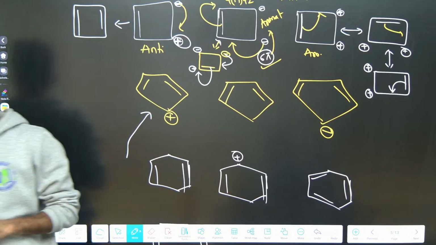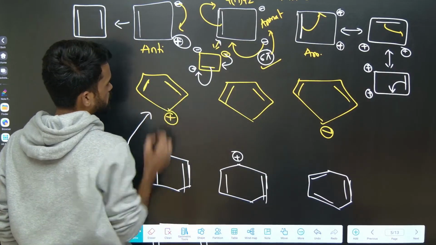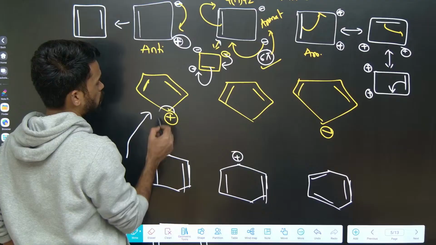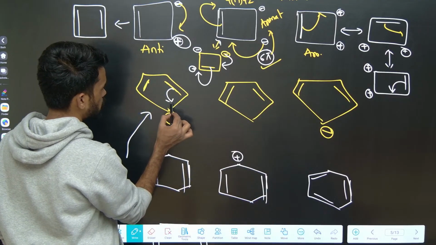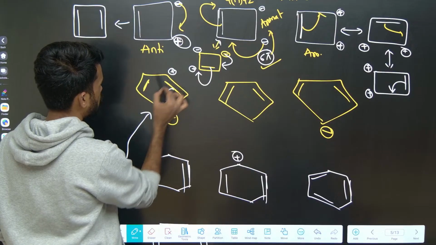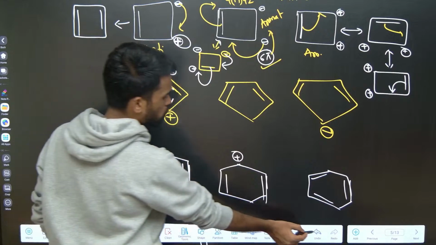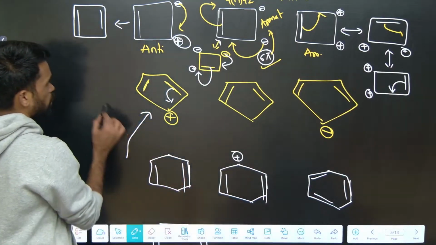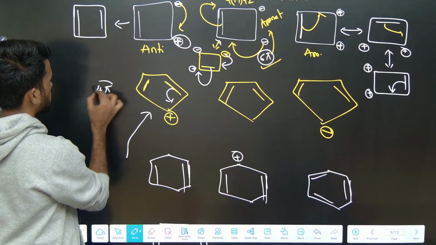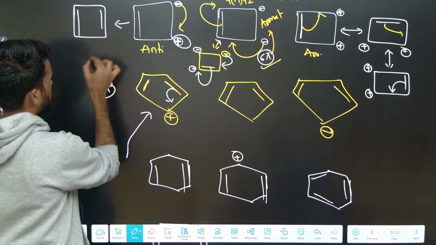Yeah, so let me explain this. See, here you have 2 pi electrons, the compound is cyclic, and here sp2 carbon only. Now if you observe, this is in conjugation, again you are going to get a positive charge here, again this will shift here, and like that complete conjugation is observed. So it has 4 pi electrons in complete conjugation, the compound is planar and cyclic.